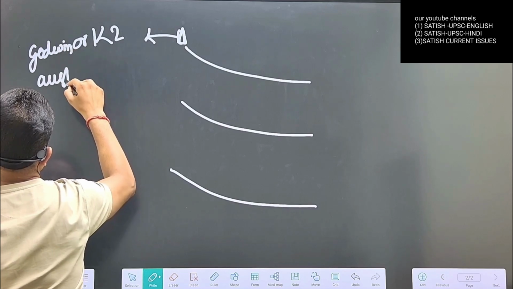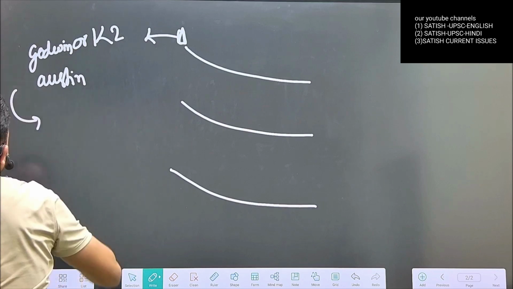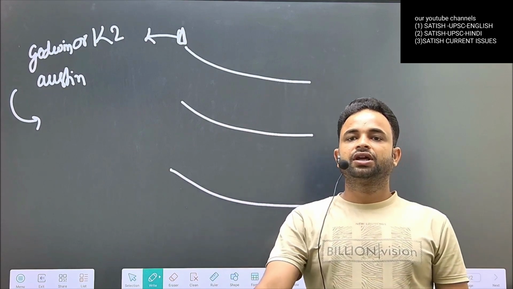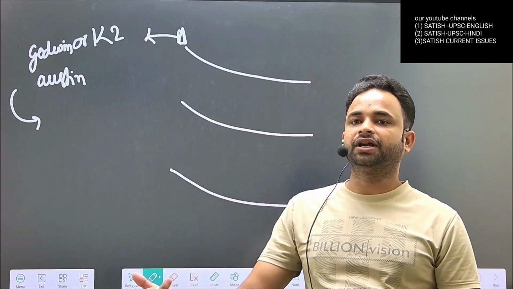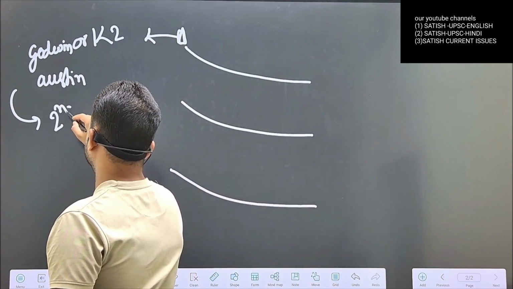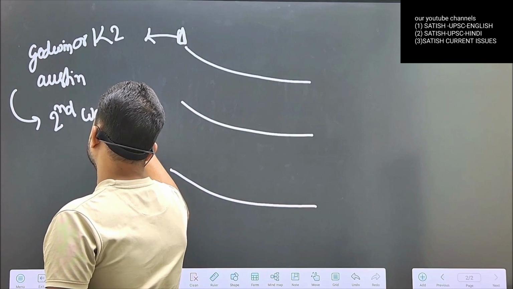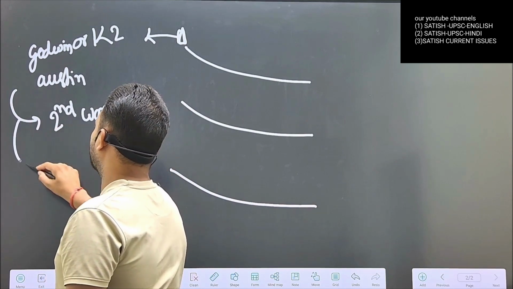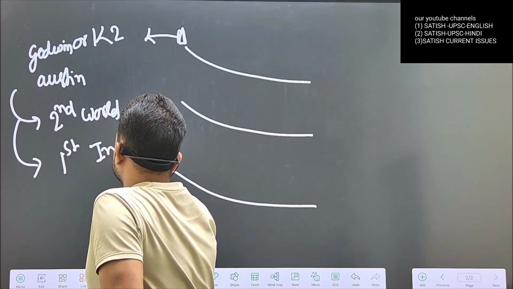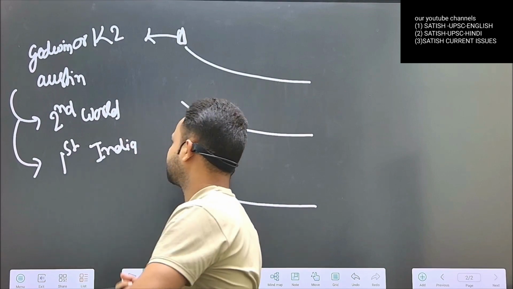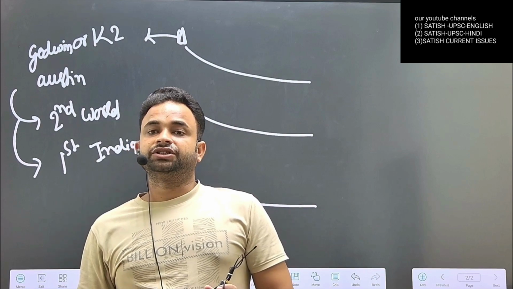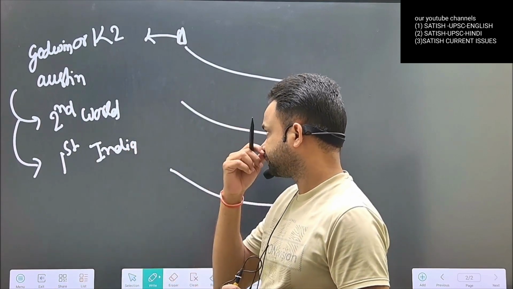Godwin Austen, K2, is the second highest peak of the world and it is the highest peak of India. The first highest peak of the world, you know, is Mount Everest.